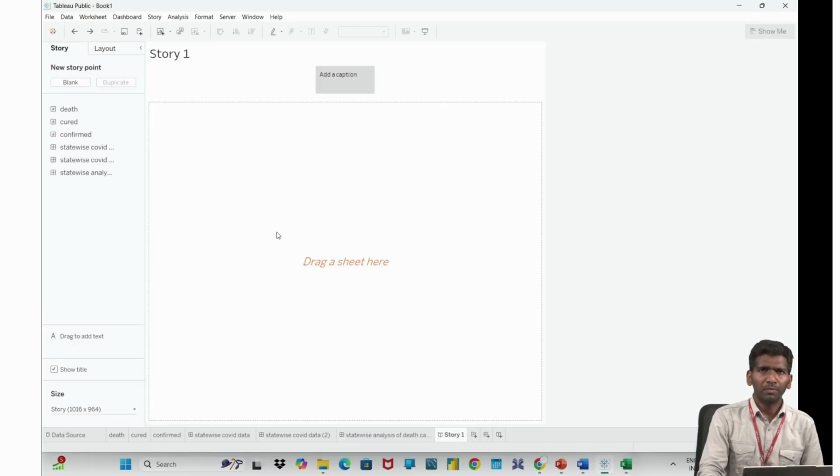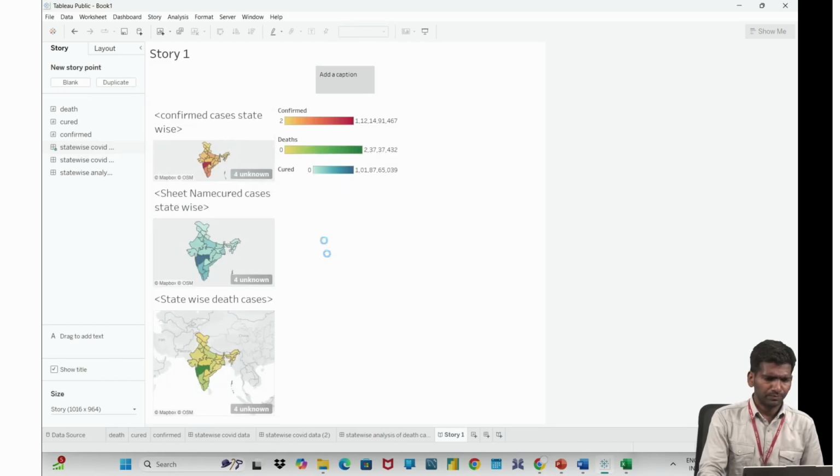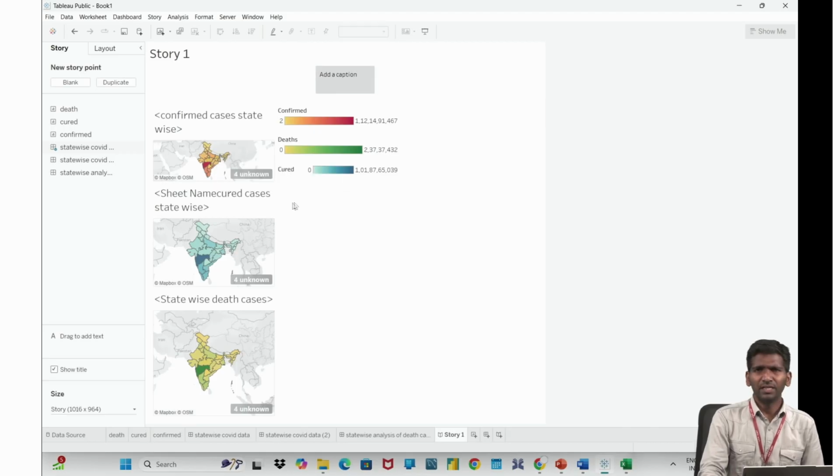So in story, you can combine all the worksheets and dashboards. Your wish. How many worksheets you want to add, how many dashboards you want to add, it is up to you. Okay. So right now I'm dragging one dashboard. You can plot, I think simply one chart together with a map, that may not look good. You can use different charts. You can use pie chart, bar graph, and you can show some particular message in that, and then you can arrange your data here.